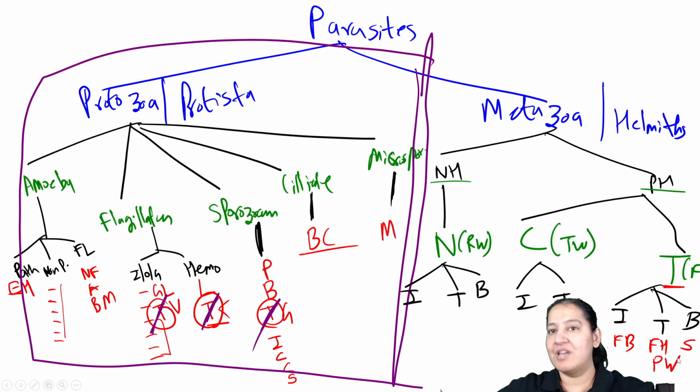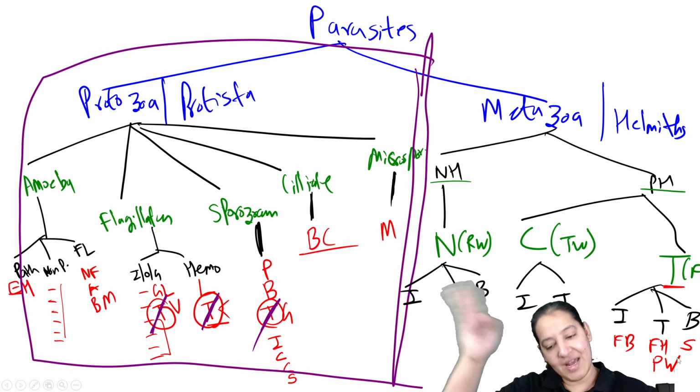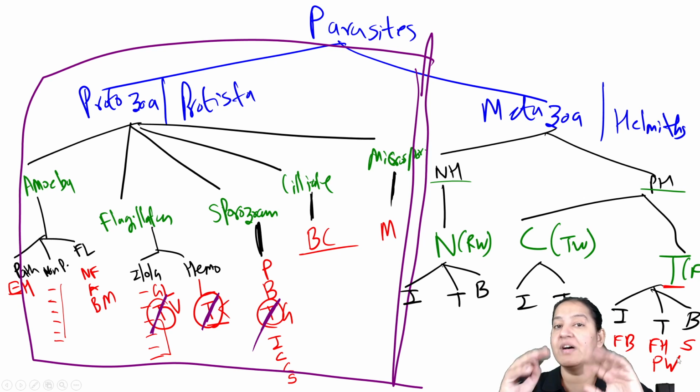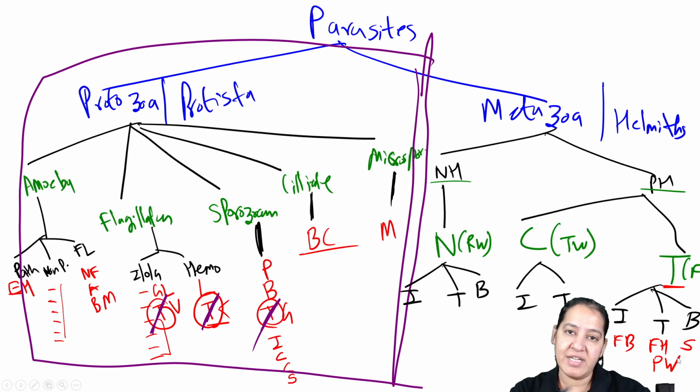So take a big sheet now only. There is no tomorrow. Please now only take your paper, your notebook, your sheet, a pen, and make this classification with me. Once you see it, you will forget. Once you say it, you will forget. But once you write it now, you will never forget. And it is scientifically proven. So please write it down once with me.